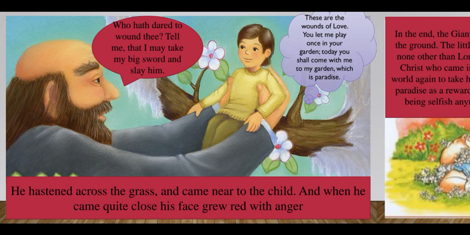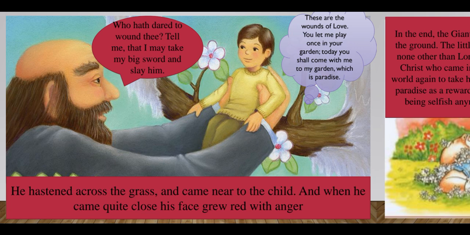So baby Jesus, Lord Jesus, who had come in the form of the little boy, he says to the giant, my dear giant, once you welcomed me in your garden, now it is time for me to welcome you in my garden, which is heaven, the paradise. Saying this, Lord Jesus asks the giant to hold his hand.